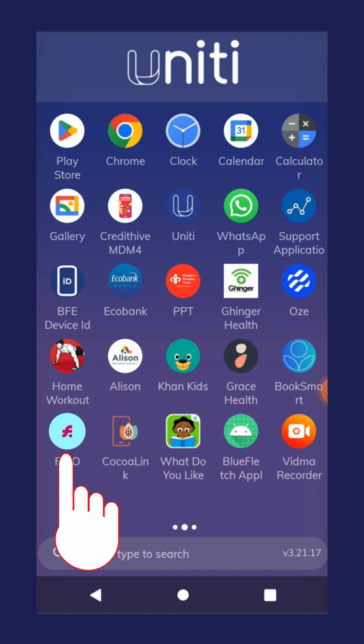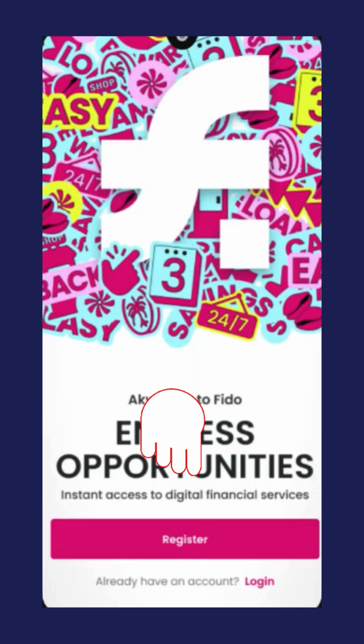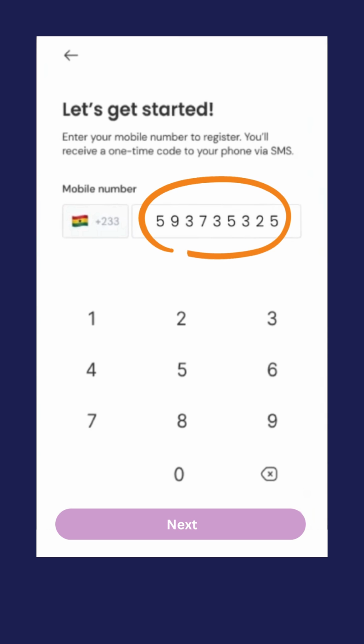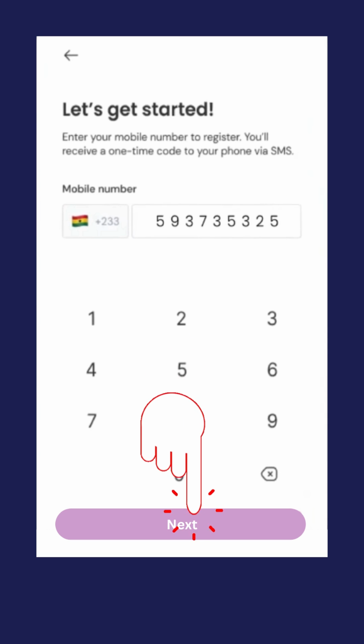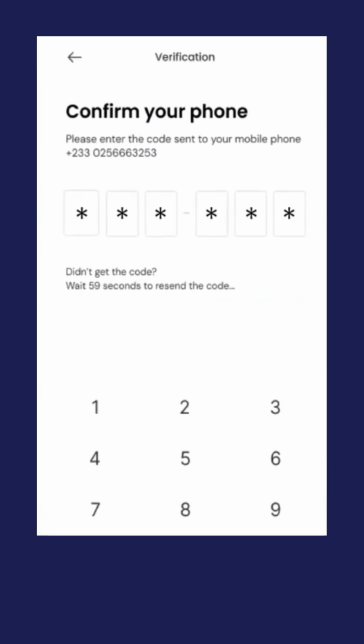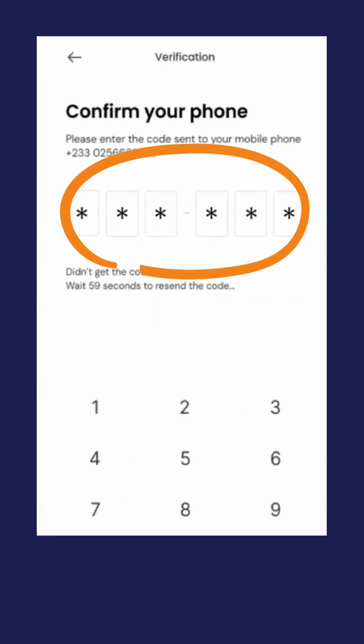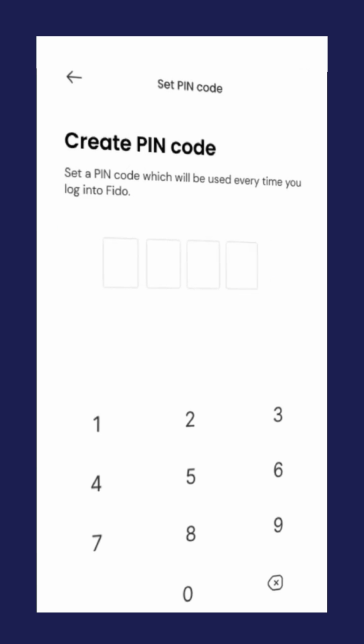Click on the Fido app icon to open it. Click on register. Type in your mobile number and click on next. You will now receive an OTP via SMS. Enter the code. This is required so the app can confirm your mobile number.